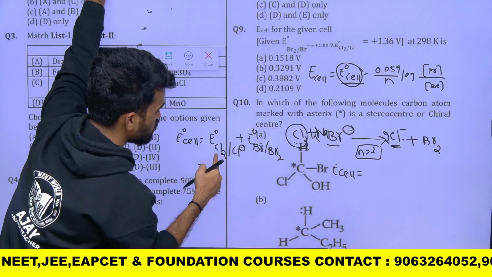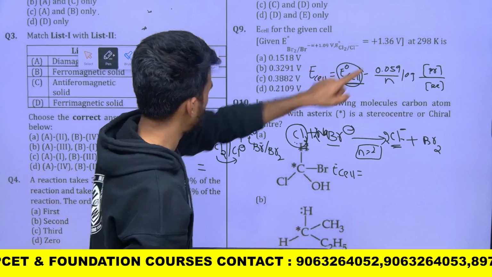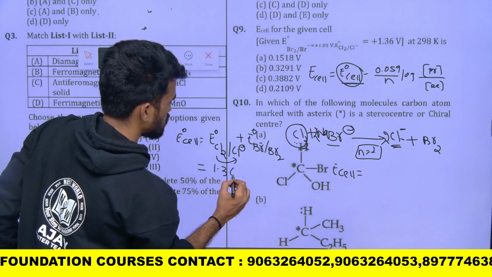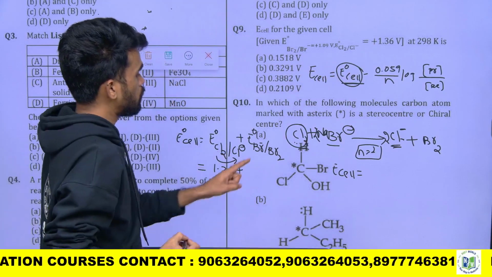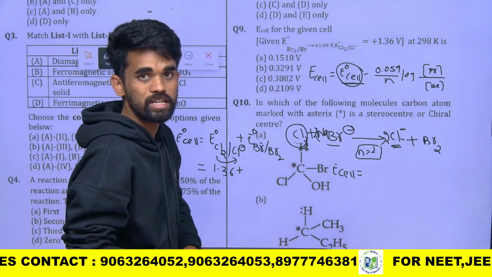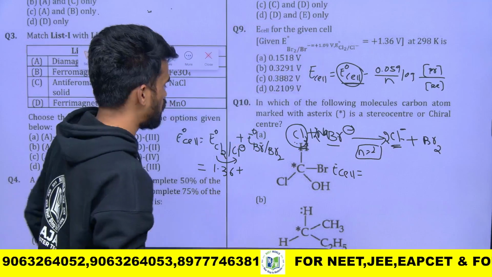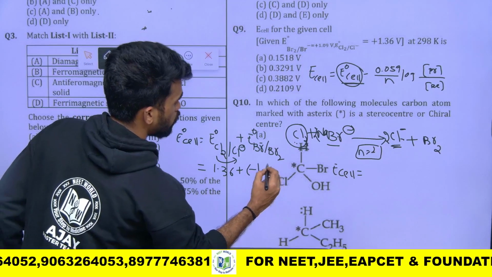Okay. So what is the value of Cl2 to Cl minus? They mentioned Cl2 to Cl minus, they mentioned 1.36. Write it. Okay. Plus Br minus to Br2. See, they mentioned Br2 to Br minus. They gave the reduction potential, but I want to take the oxidation potential only. So just take the negative value of that. So minus 1.09.